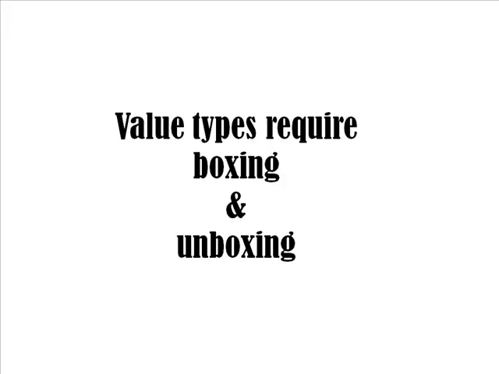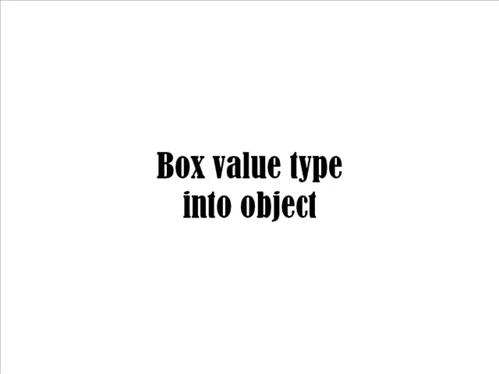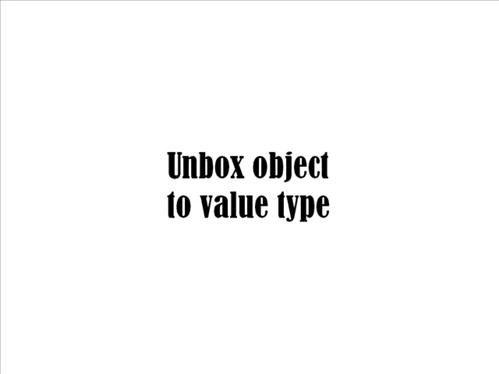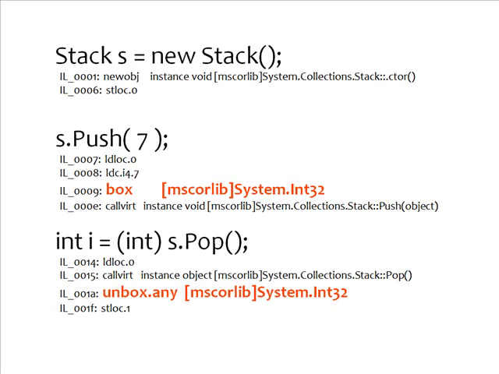The second benefit that we get is performance. So value types, we're talking about things that I define with struct, some of those built-in types like int, require boxing and unboxing if I'm going to be treating them as objects, and I've got collections of objects. So that value type needs to get boxed into being an object and unboxed from an object back to a value type. So here's an example from the code that we were looking at before.